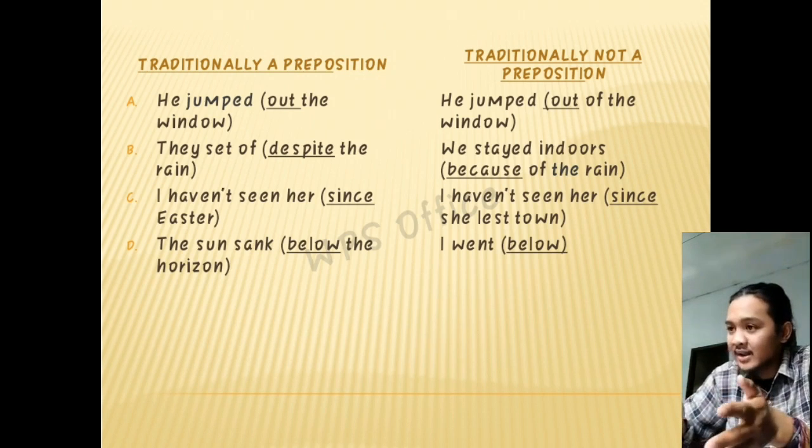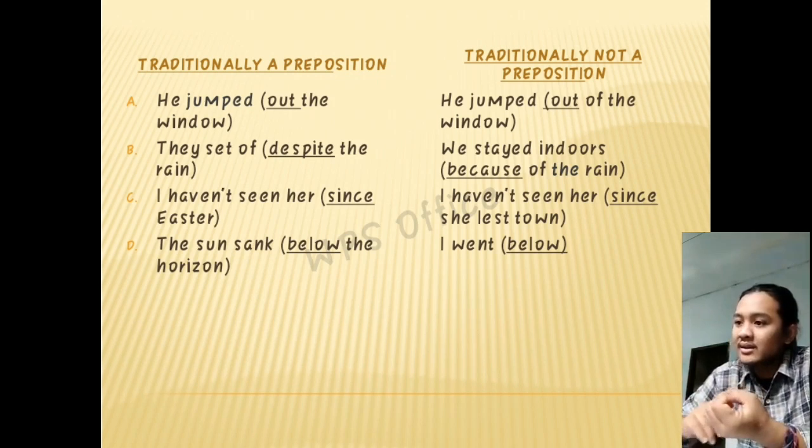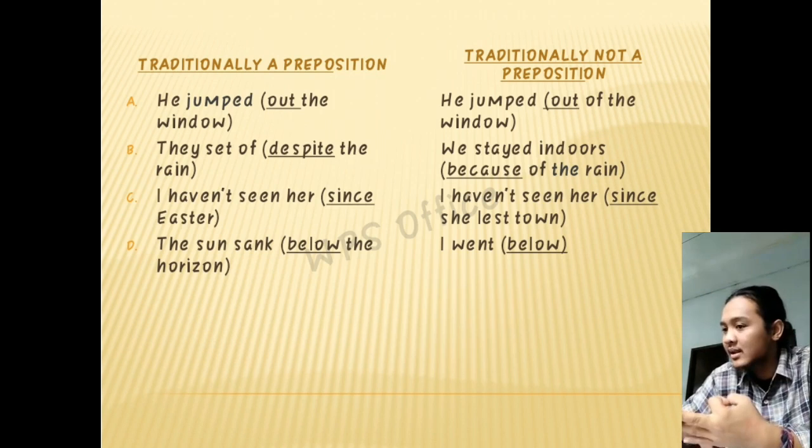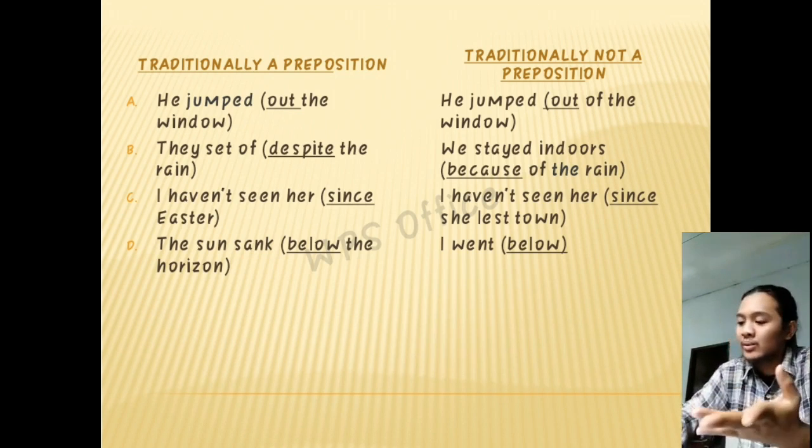The opposite, that is not traditionally a preposition, is: he jumped out of the window. He stayed indoors because of the rain. And then I haven't seen her since she left town, and then I went below.